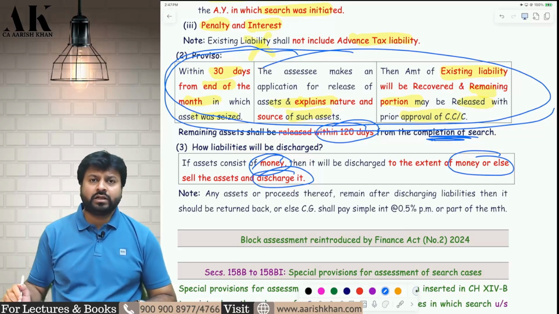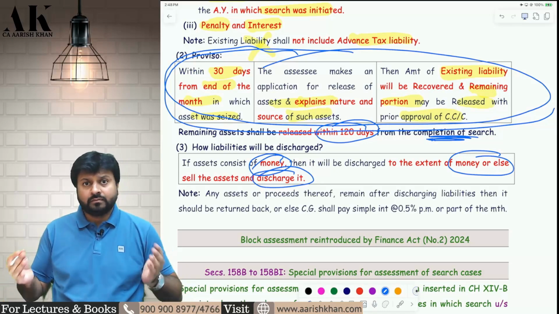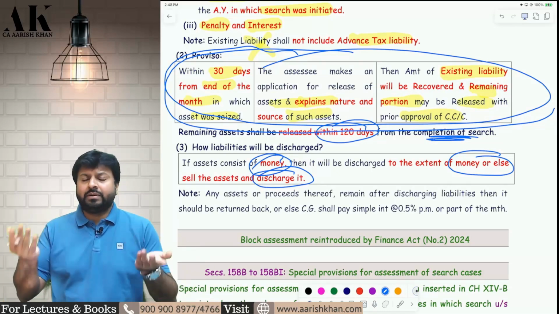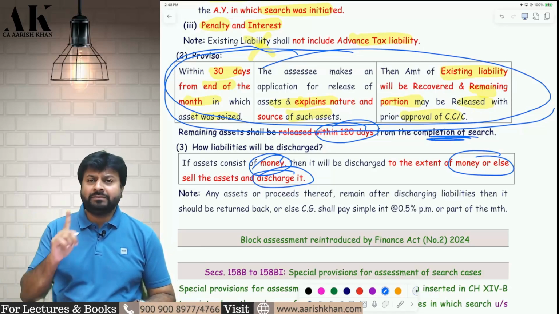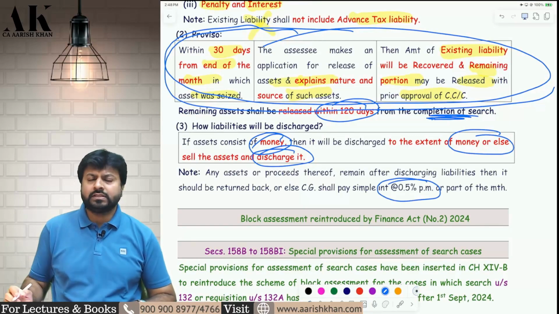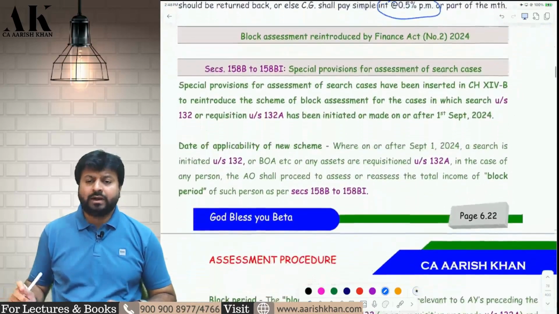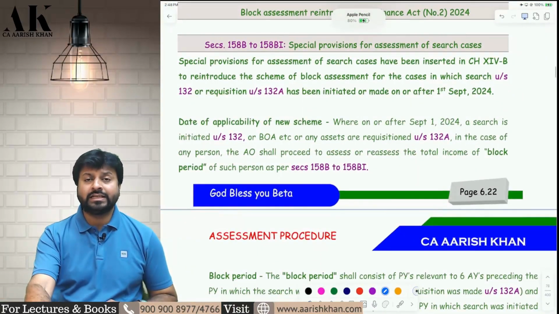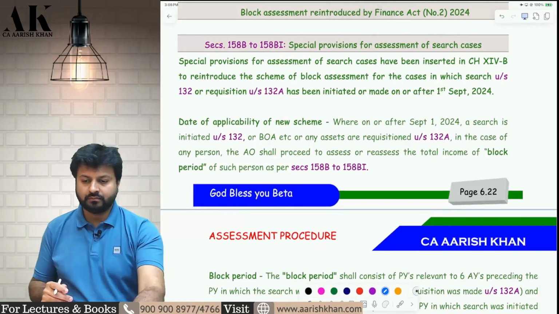And then they will start to recover the tax from what? The sale of your assets. And after that, if some assets are left, then the department will return them to you. And now if the department does not return them on time, then they will pay you interest of what? 0.5% per month or part thereof. So this is what the search and seizure proceeding is all about.